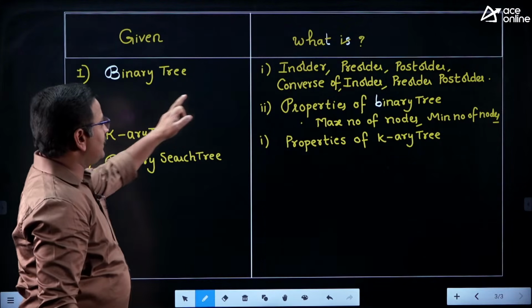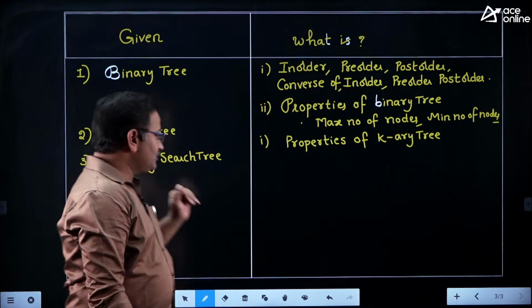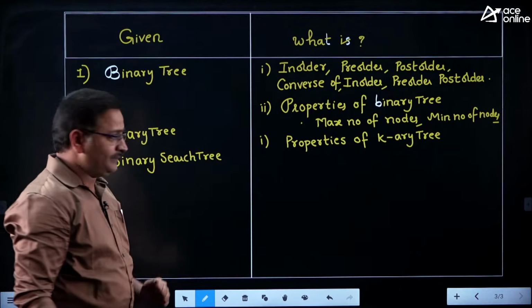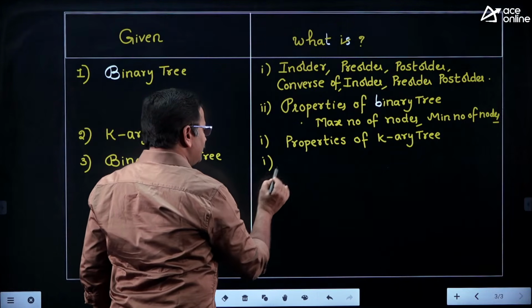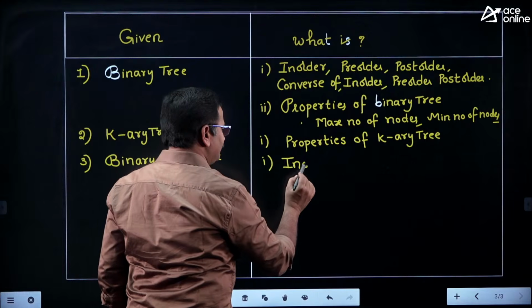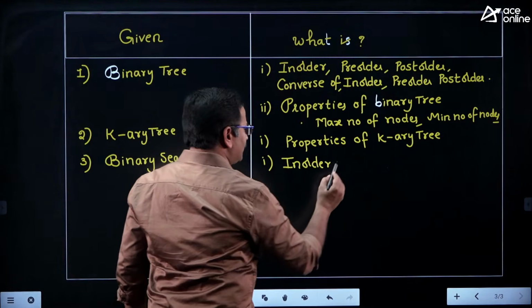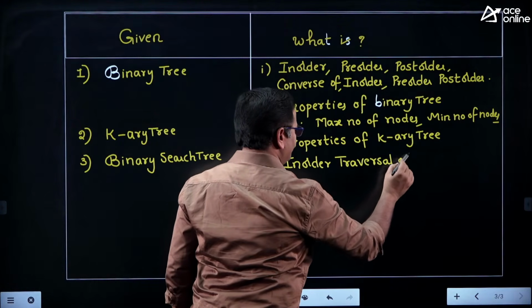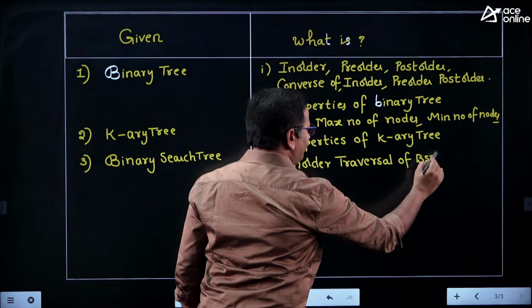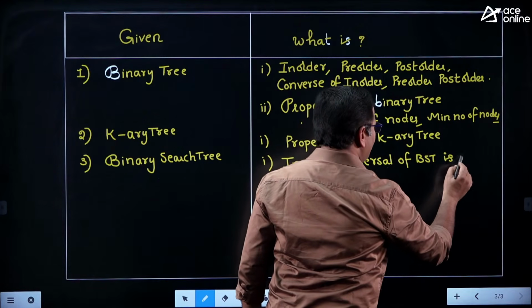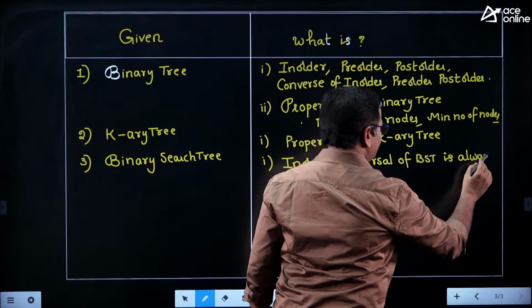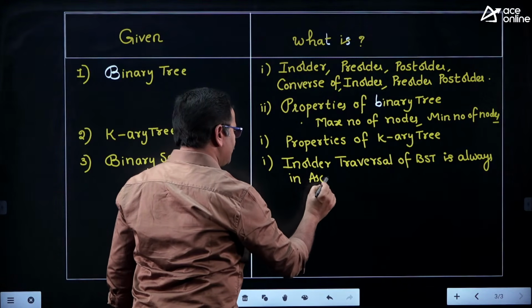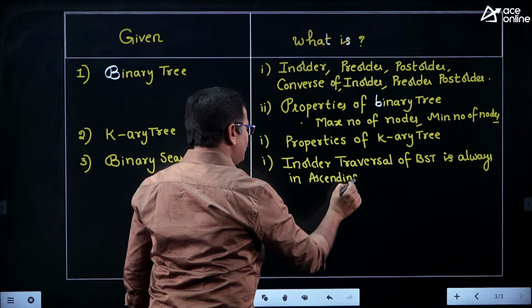So the way they ask in-order, pre-order, post-order for binary tree, here also they will ask in-order, pre-order, post-order of the binary search tree. But I don't want to mention that point again here. And the important point is in-order traversal of binary search tree is always in ascending order. This is the most important property. So therefore, they frequently ask the question.